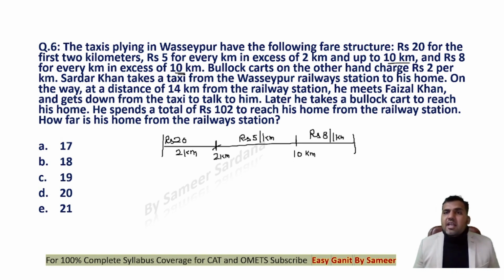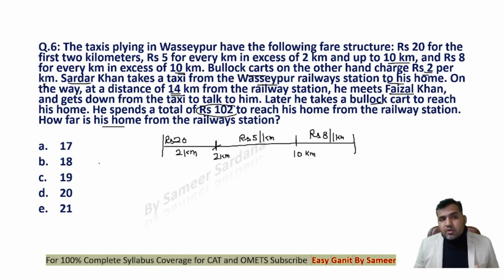Now bullock carts, on the other hand, charge rupees 2 per kilometer. So the charge of the cart is fixed. You're supposed to pay 2 rupees per kilometer for whatever distance you're traveling. The question says, Sardar Khan takes a taxi from Wasipur railway station to his home. On his way, at a distance of 14 kilometers from the railway station, he meets Faisal Khan and gets down from the taxi to talk to him. Later, he takes a bullock cart to reach his home. He spends a total of rupees 102 to reach his home from the railway station. How far is his home from the railway station?